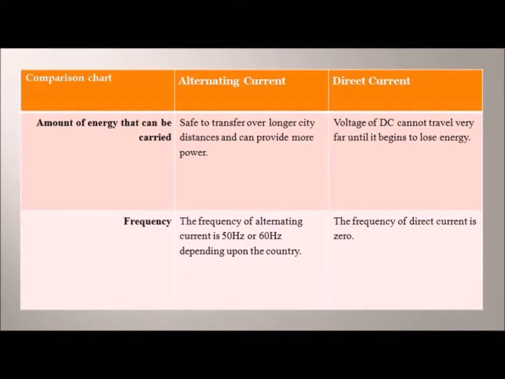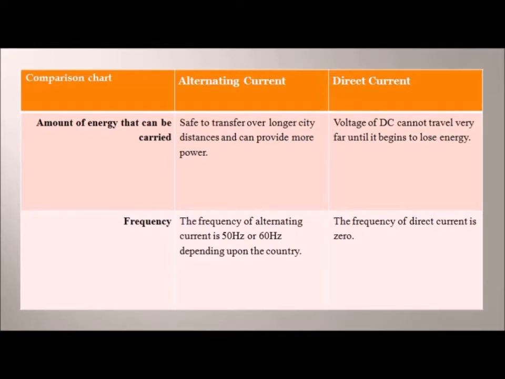Alternating current is safe to transfer over longer distances and provides more power, while direct current travels within a short distance, not as long as alternating current.